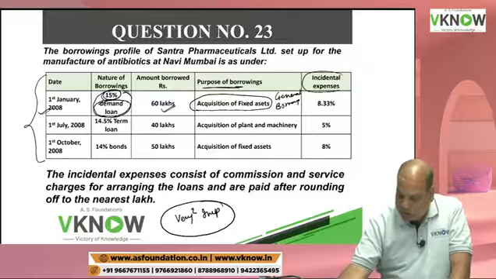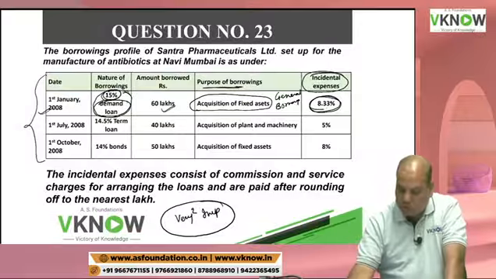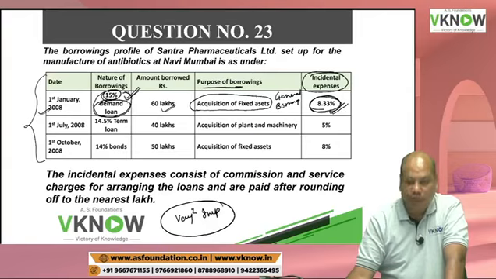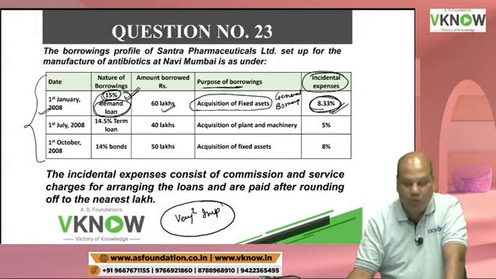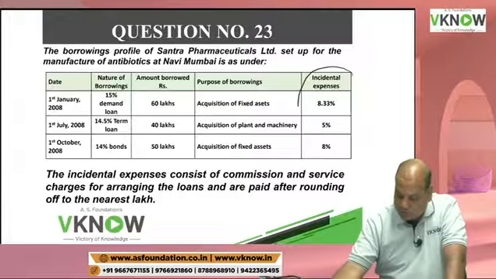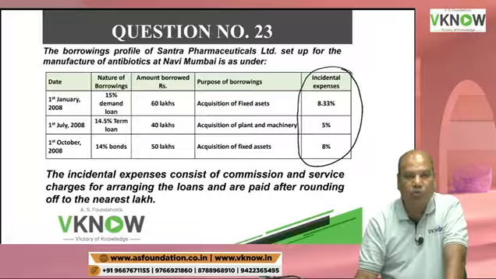And the other incidental expenses are 8.33%. Not only do you have to pay interest, you also have to incur incidental expense on this borrowing, that is processing fees, brokerage, all this together are called incidental expense. So what is the new thing you will learn in this question? This column, which was not there. Another new thing you will learn in the same problem.